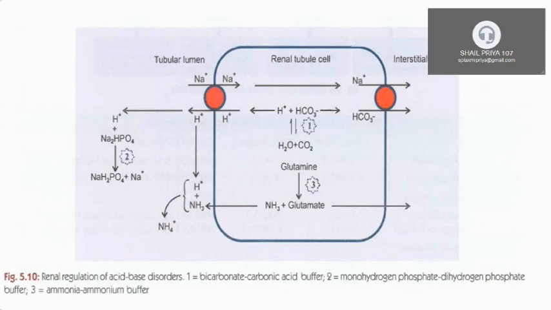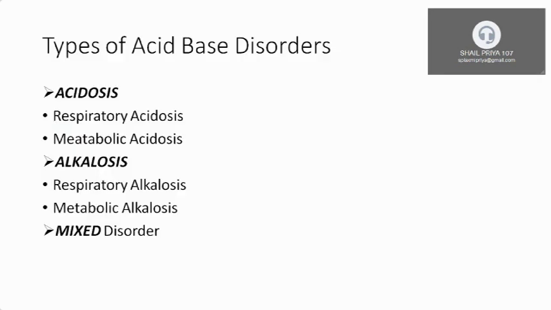So after discussing this normal regulation, we will discuss the various disorders that occur in acid-base balance. So, types of acid-base disorders. It can be acidosis or alkalosis, or it can be mixed. Acidosis is when the pH falls below 7.35.